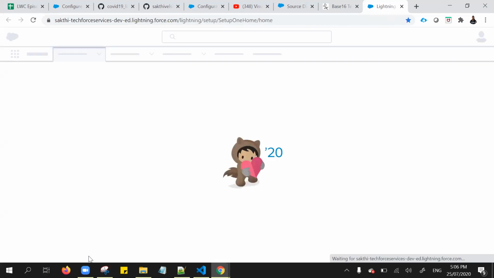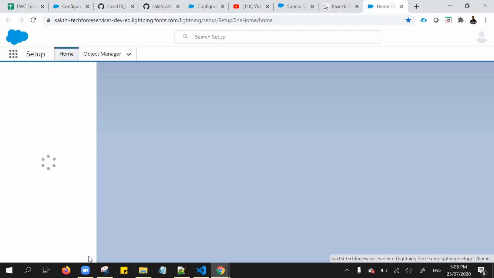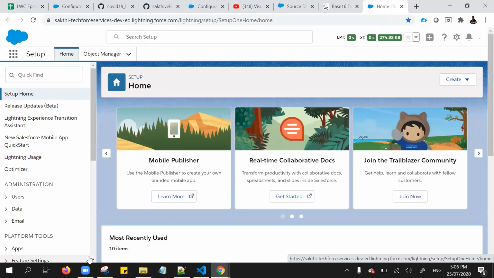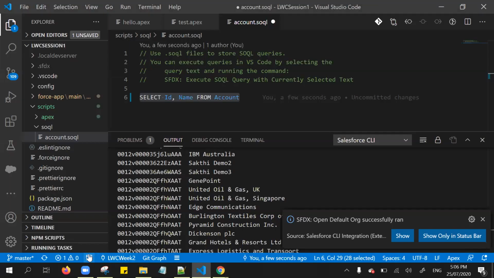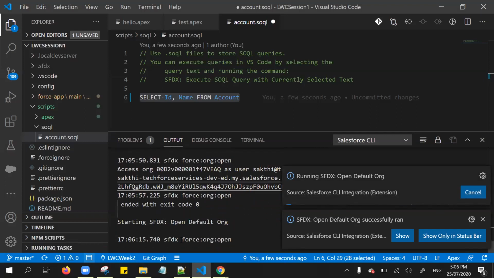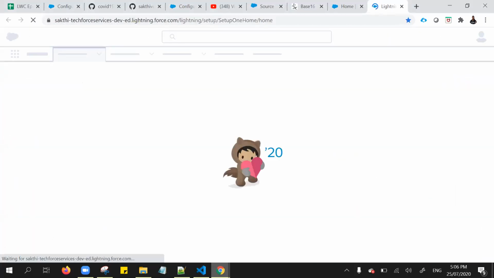So you don't need to enter your username or password to open your Salesforce org in the browser. If you simply click this icon, it automatically opens. It executes the SFDX open org command, and it opens automatically.